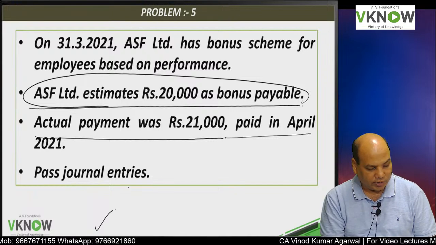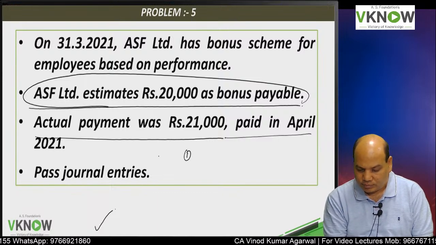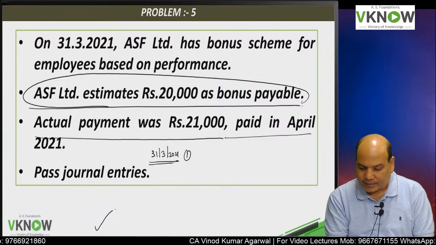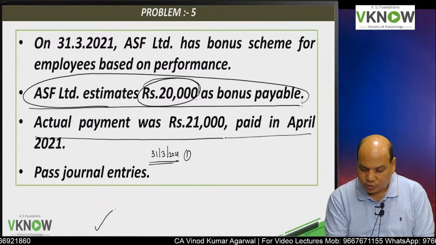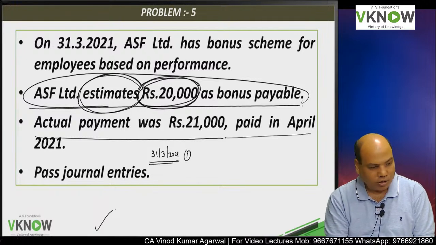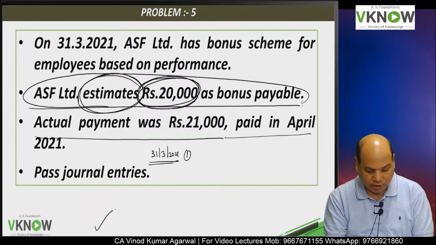Pass journal entries. So I need to first explain. As on 31st March 2021, I will make a provision of 20,000 rupees, because that is what we estimated on that date.